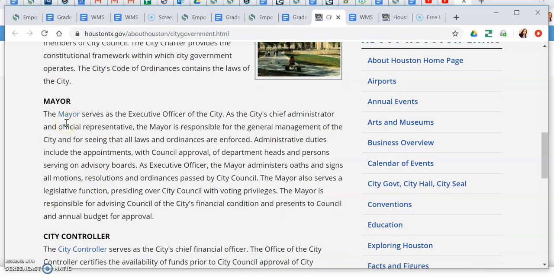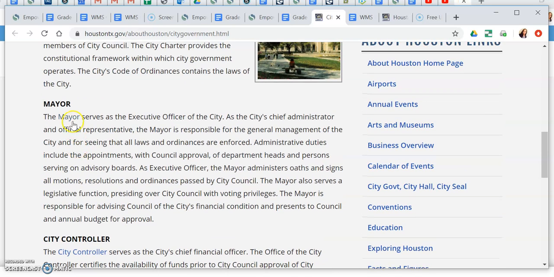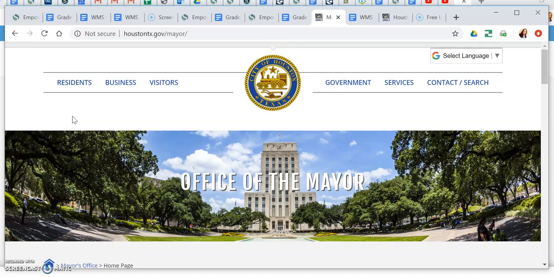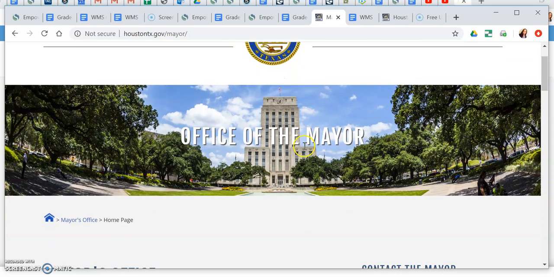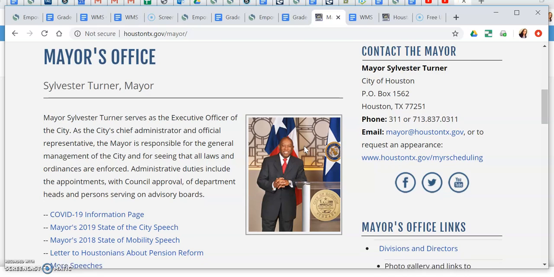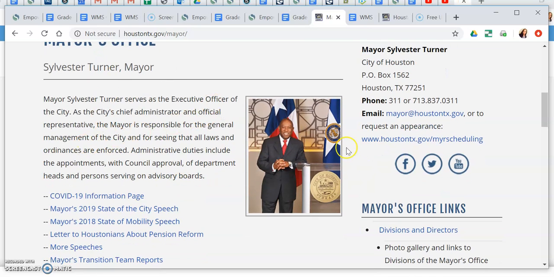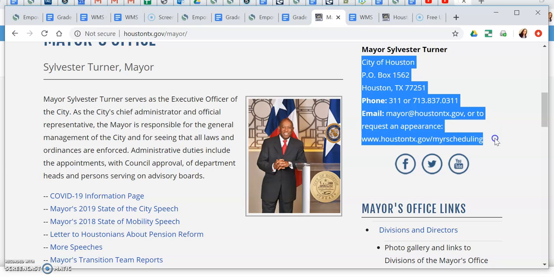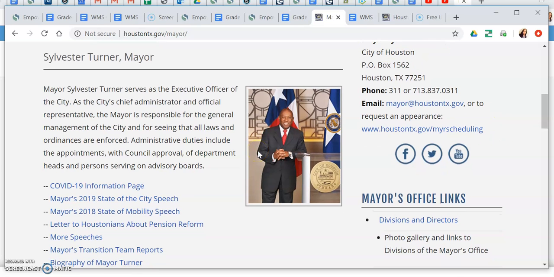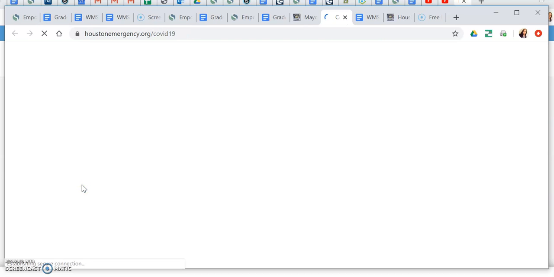And I want to talk to him about decisions regarding people who are working, specifically myself, during the COVID-19 stay-at-home order. Okay, so I'm on his page. I see that his name is here, his address is here, his contact information, his email, etc. Let me see what he has to say about COVID-19, since that's what I want to write about.